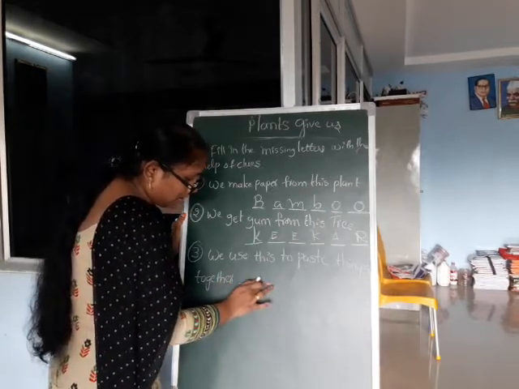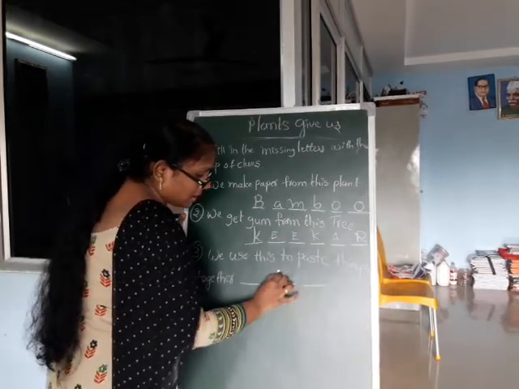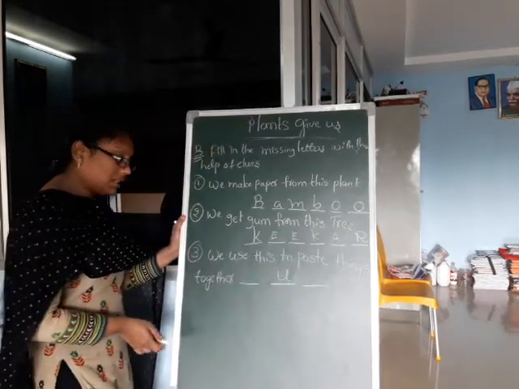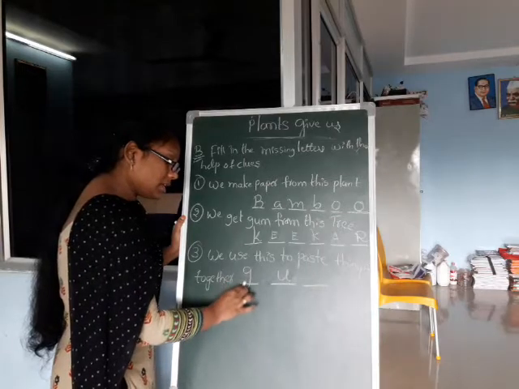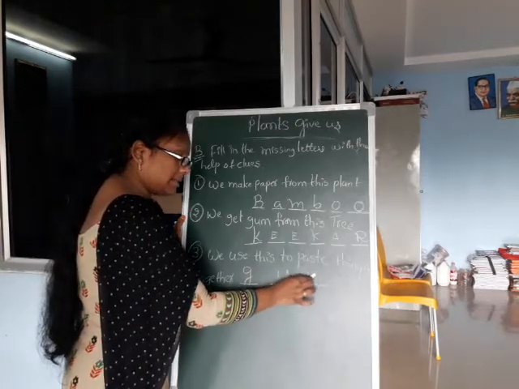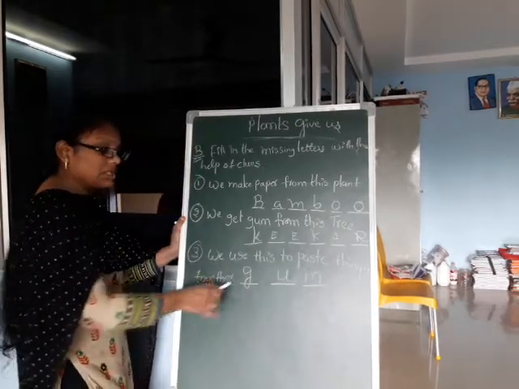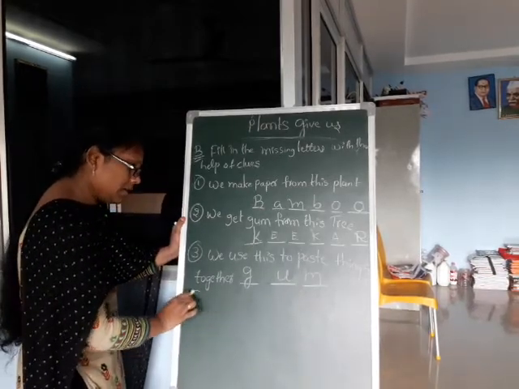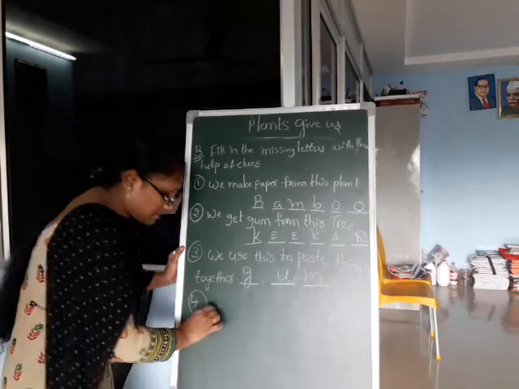Here given clue U. Gum. G-U-M. We use gum to paste things together.